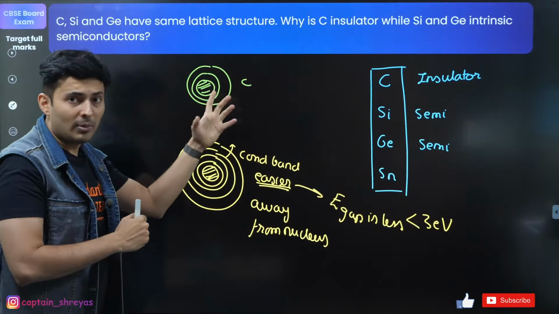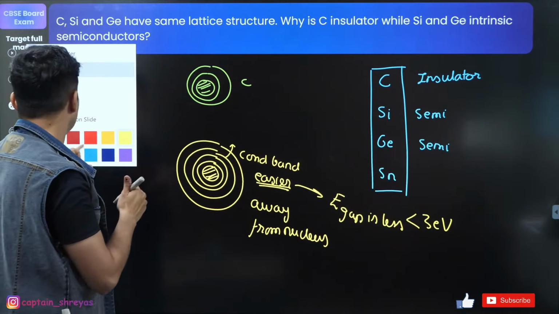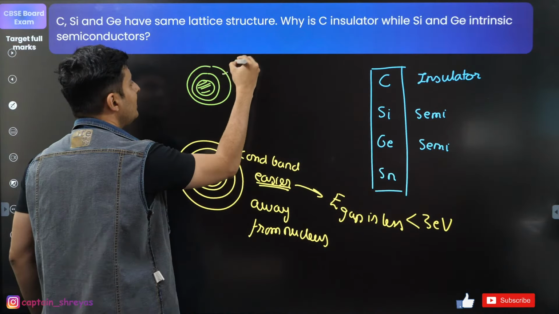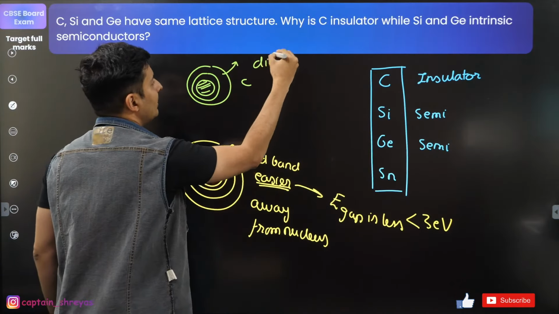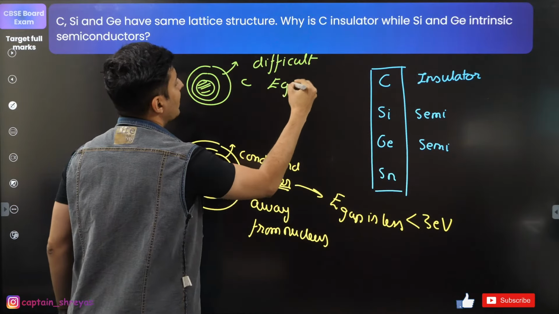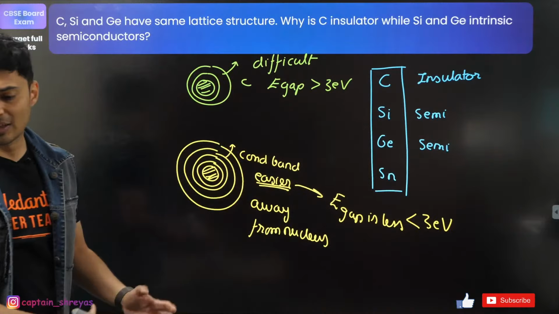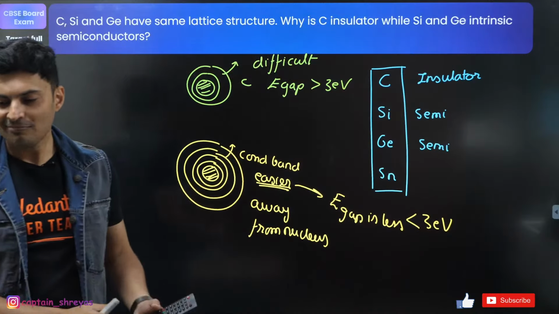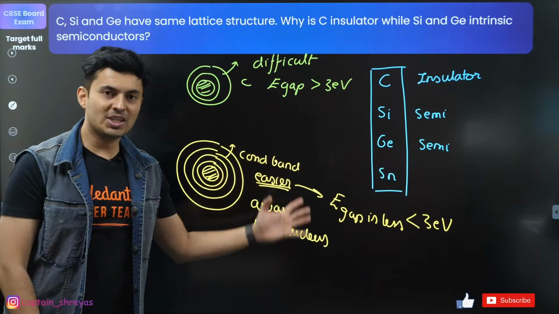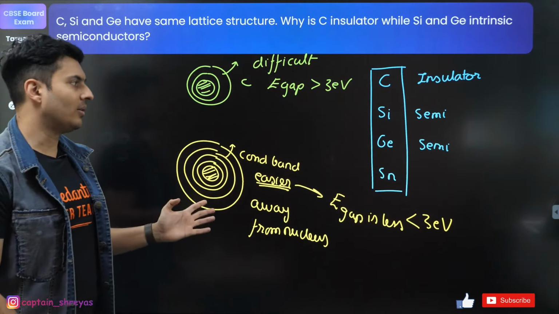Whereas for carbon, it is very close to the nucleus. The nucleus will not let that electron jump. It is very difficult for it to go. In fact, that energy gap is more than 3 electron volt. Hence, it is an insulator. That's how you're going to mention it. Understood, guys? If you mention this, you will get full marks, or else you will not.